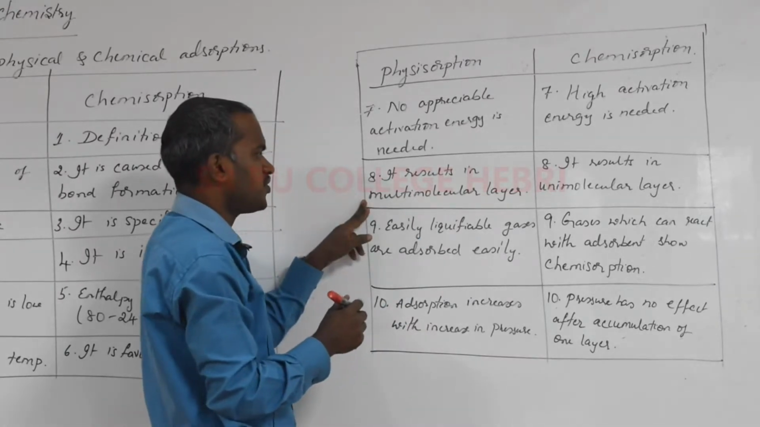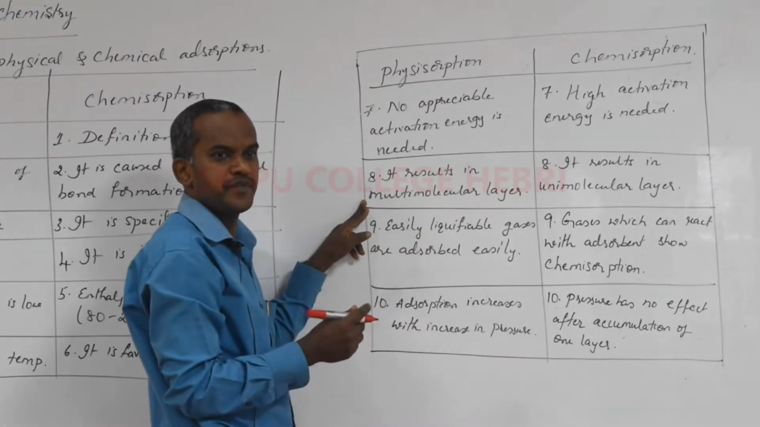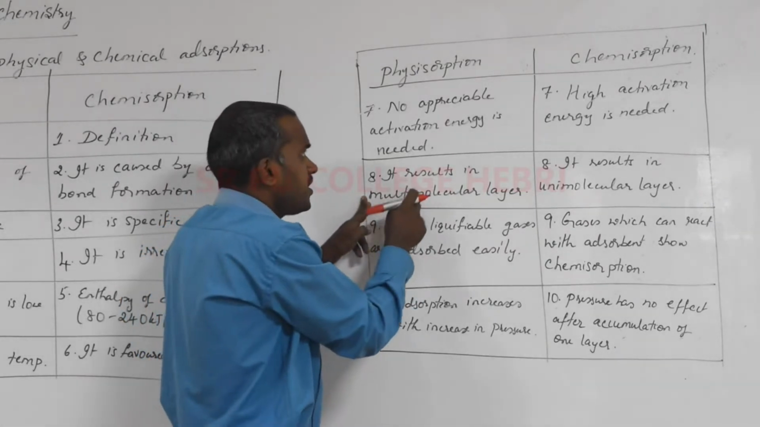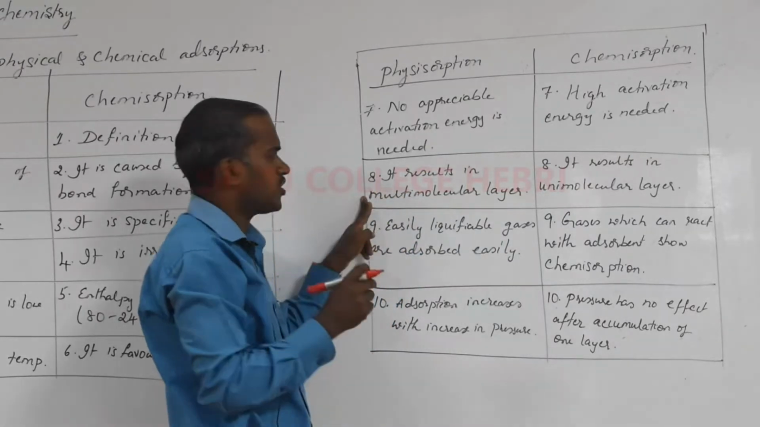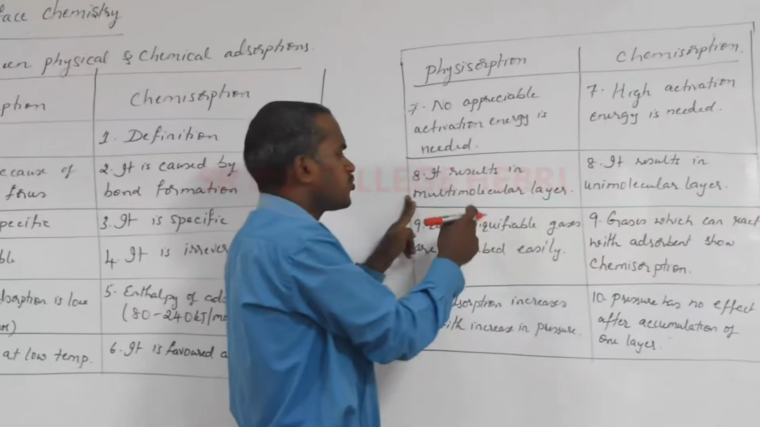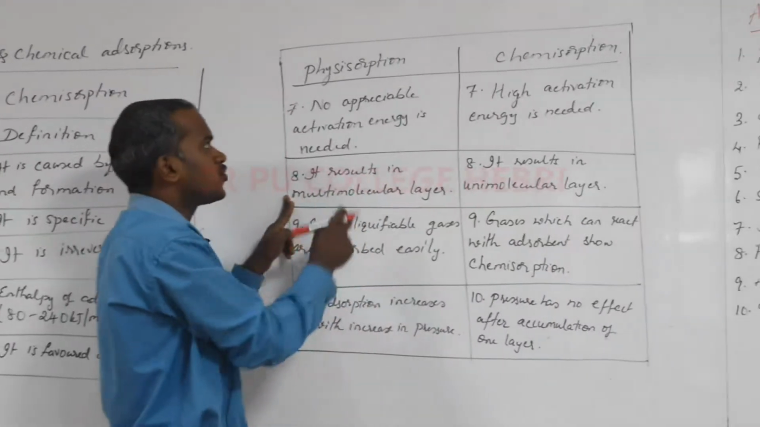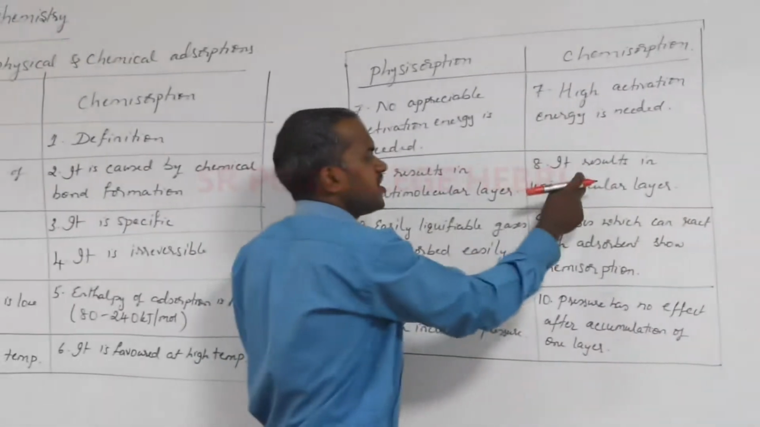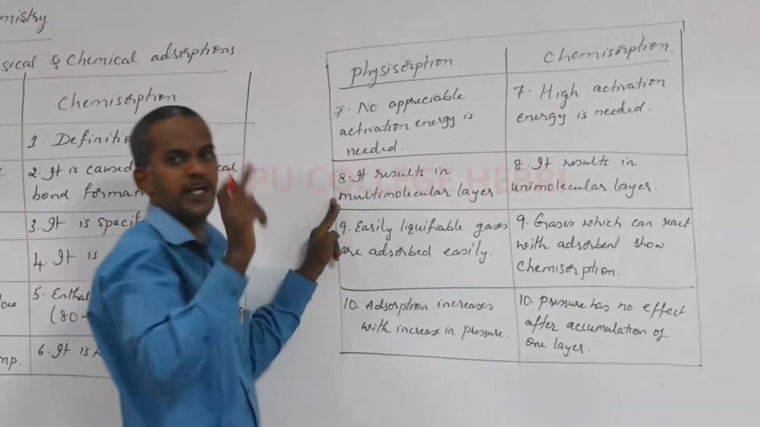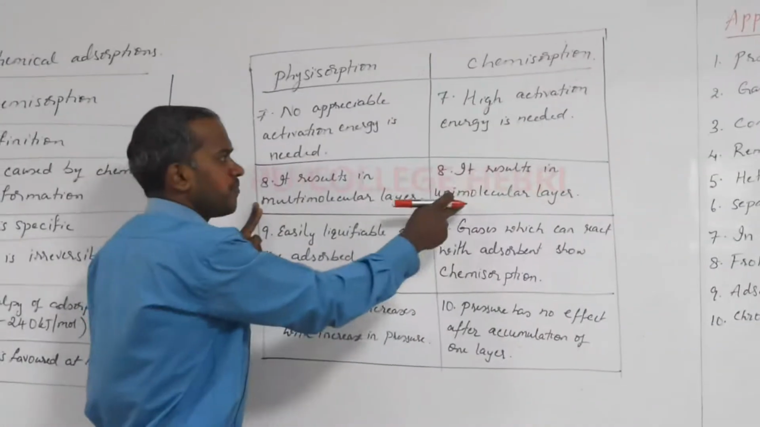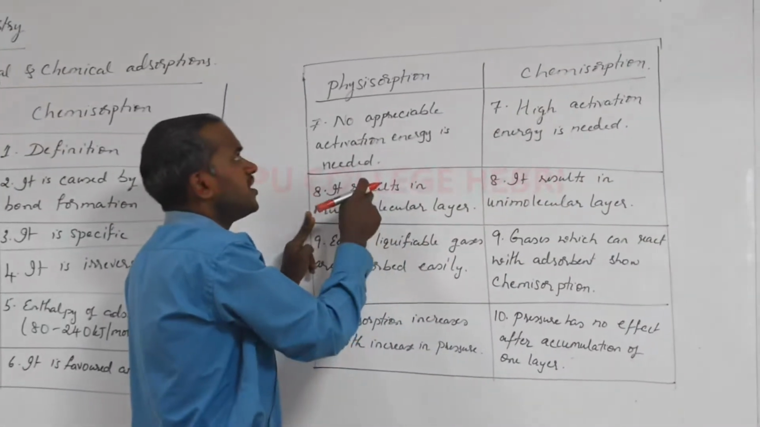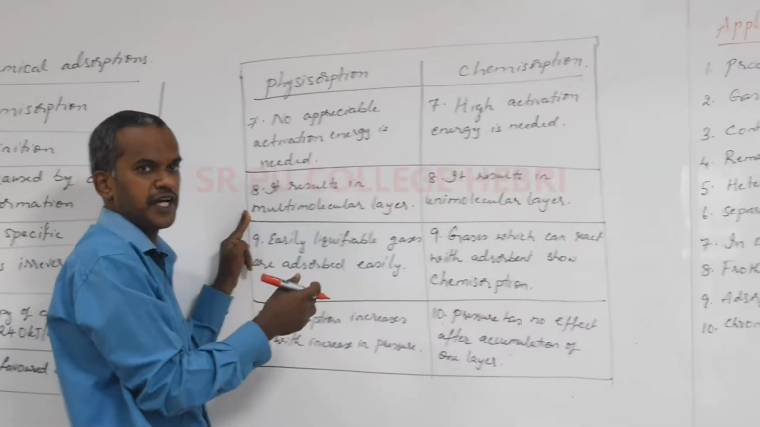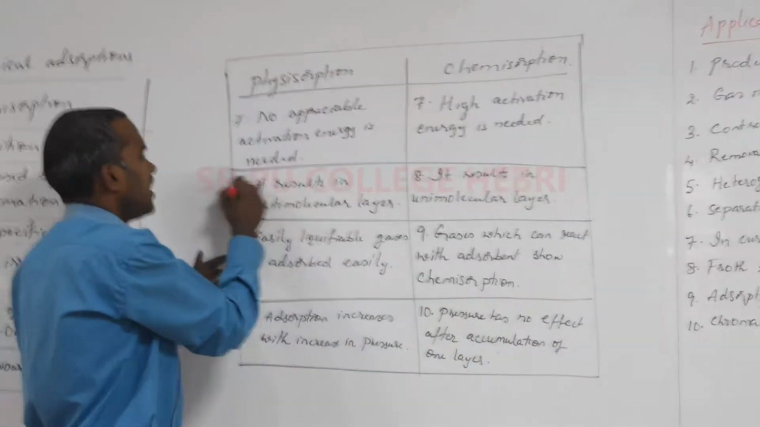Moving on to the 8th difference, what is the number of layers formed? In case of physical and chemical adsorption, I told you in the previous class, generally in case of physical adsorption, since the weak van der Waals forces are there, many layers are accumulated. So we can say it is a multi-molecular layer. So physisorption results in multi-molecular layer, whereas chemisorption results in a unimolecular layer. There is only one layer of molecules adsorbed on the surface of adsorbent in case of chemisorption, whereas in case of physisorption, many layers are accumulated. It is not restricted to single layer of accumulation. Okay, so that was the 8th difference.